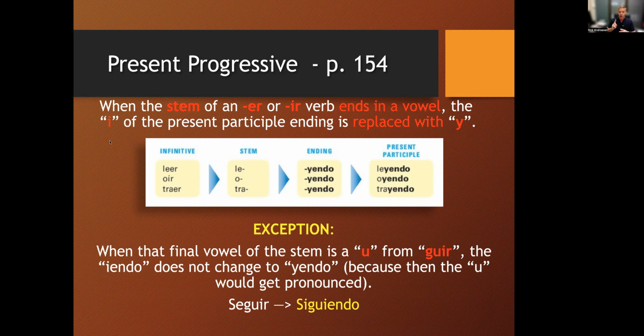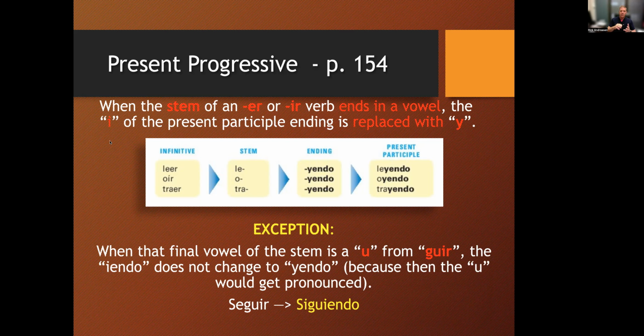Okay? Now, there's one exception to this exception, and that is when the stem ends in a U, because there's an IR after it. Remember that U is really a silent U. It's there to make the G, make that hard sound in it. So the IENDO does not change to yendo. And here's an example. Really the only verb that I could think of, as I went through all the ones I could think of, is the verb seguir and different forms of seguir. Seguir means to follow. We've had that verb before.